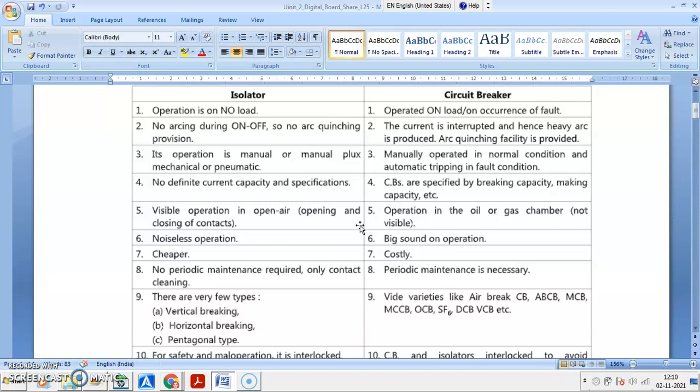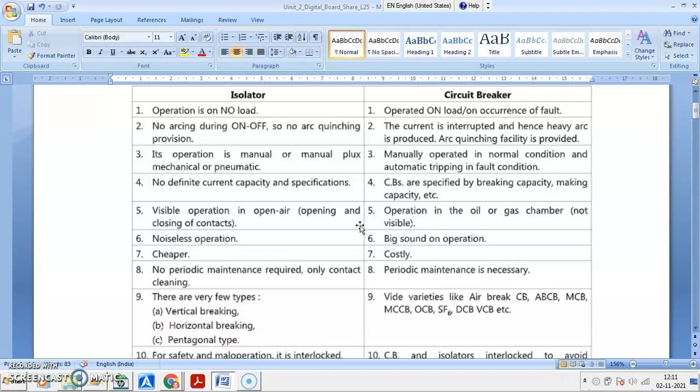Manually operated in normal condition, and you can have automatic operation in case of circuit breaker. In case of isolator, you can see the operation visible. It is in open air. In case of circuit breaker, operation is not visible. It is inside the arc extinction chamber.